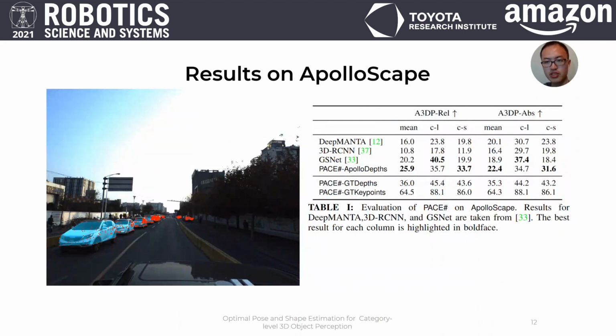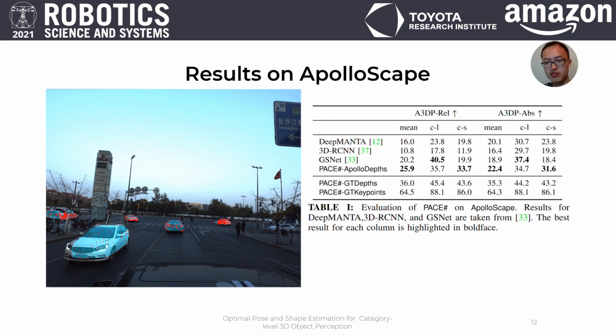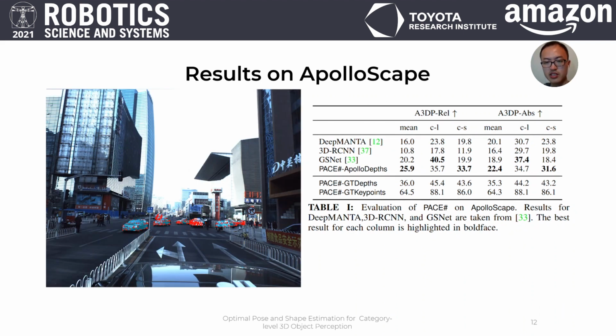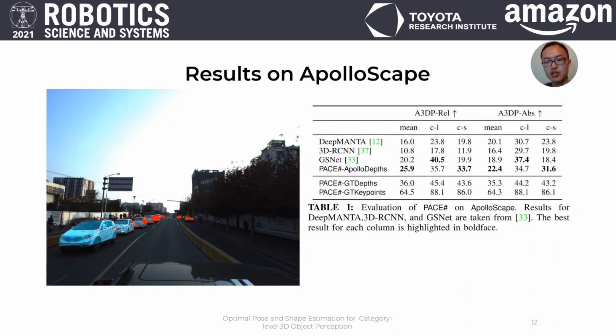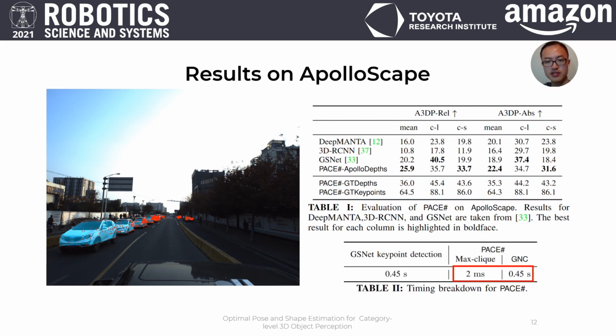Here are the results of running PACE-sharp on the ApolloScape dataset, which is a large-scale self-driving dataset collected in different cities in China. For this task, we use a test bed provided by the authors, which consists of a set of video frames without temporal information. We again achieved excellent results outperforming other methods on most testing criteria. Note that if provided with better depth and better keypoint detection, PACE-sharp can further improve its accuracy. In addition, our current implementation has sub-second runtime, with further room for speed improvements.